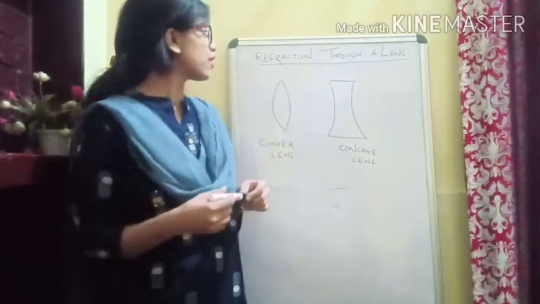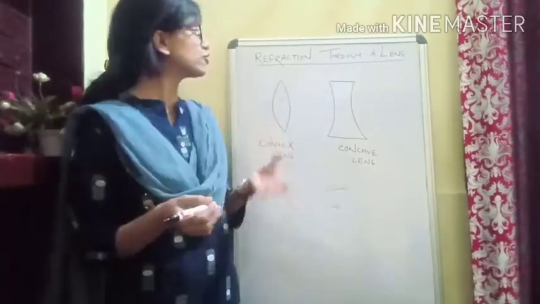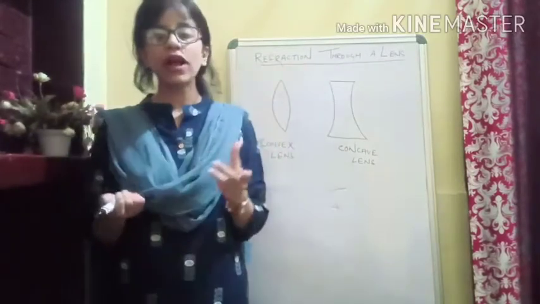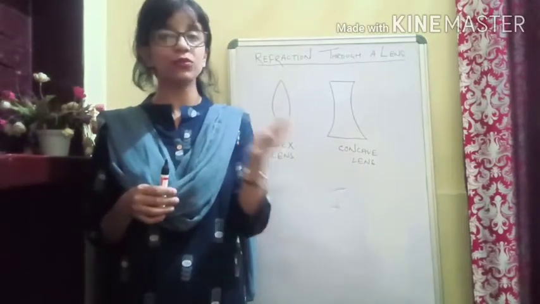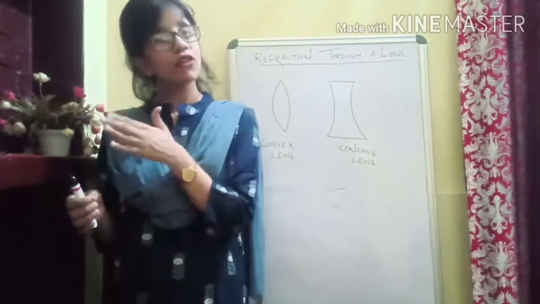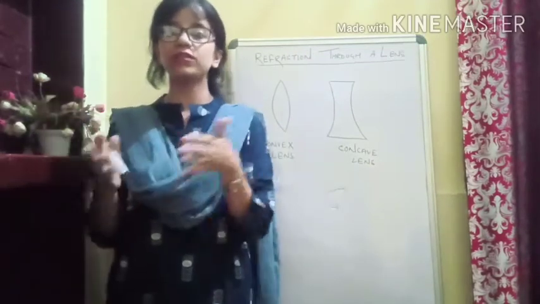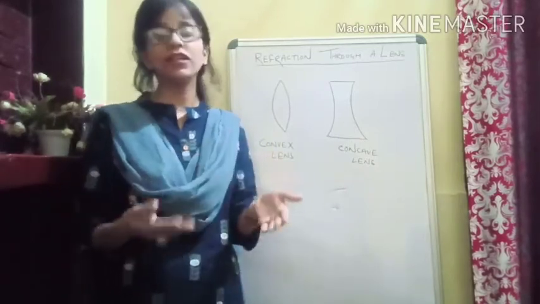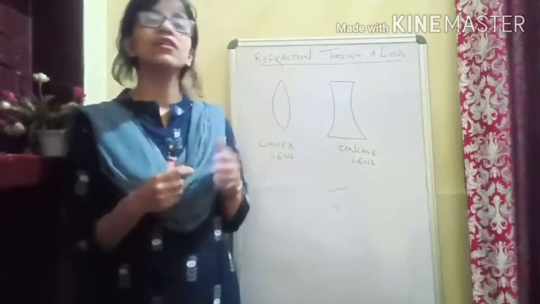Today we are going to start a new chapter, that is refraction through a lens. You have learnt about refraction already: when a light ray is traveling from one medium to the other medium, like from rarer medium to denser medium, or from denser to rarer, there is a bending of light, and this phenomenon is known as refraction.